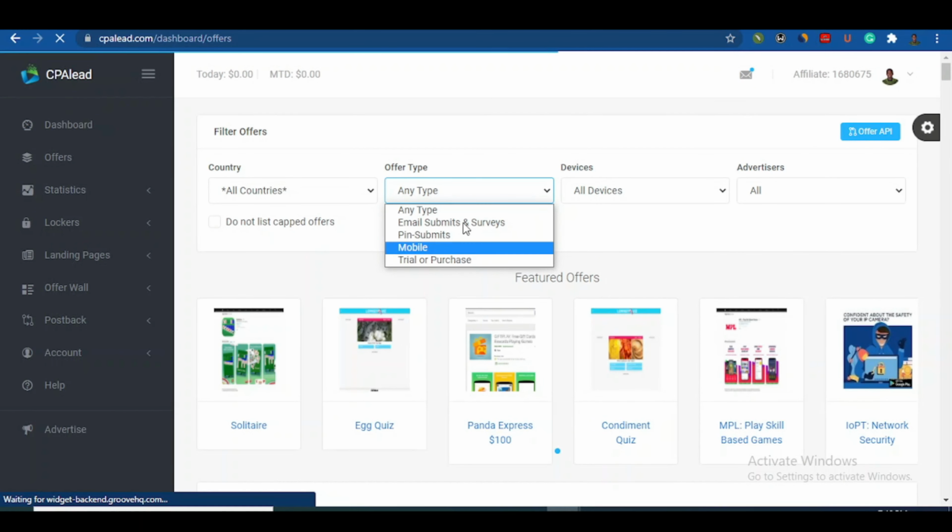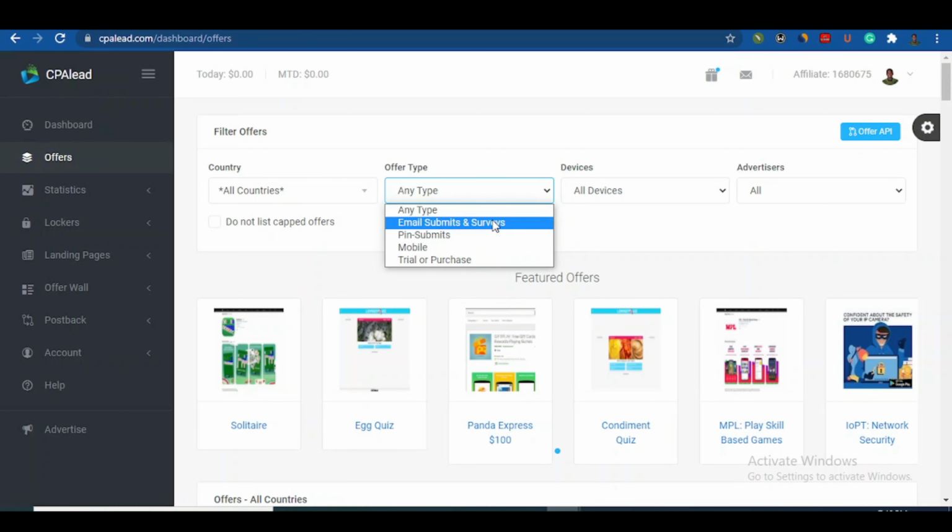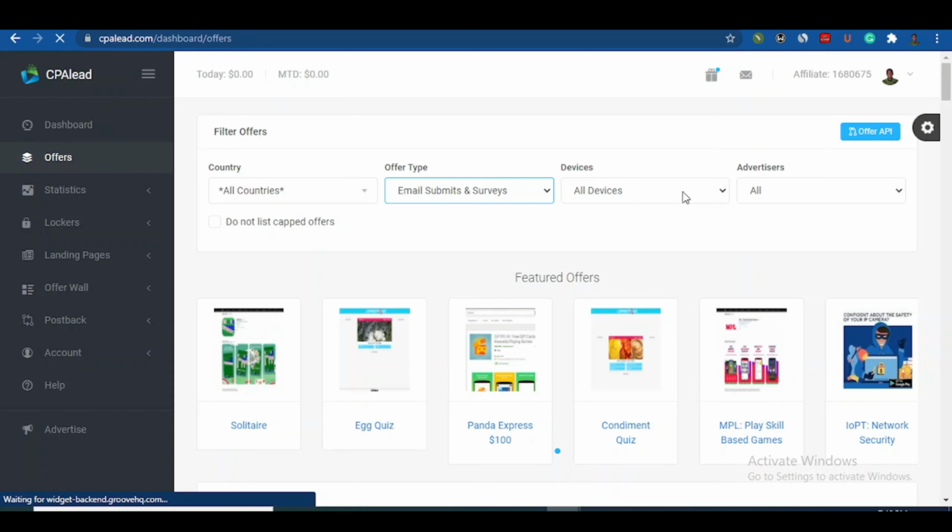So just please select this one. Do not select trials and purchase, because you'll be able to make more money. Make sure that what you select is actually email submit and survey. I'm going to click on email submit and survey, and devices, all devices. So just filter that. The website itself is going to load and bring out offers.